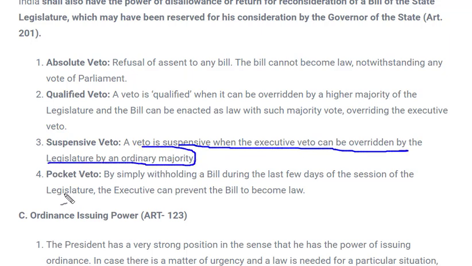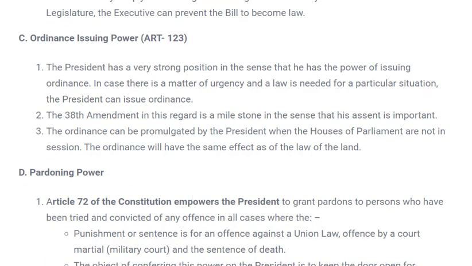Next is pocket veto. Pocket veto means keeping the bill for a small period of time. For example, as I said, the president has power to hold the bill with him and ask them to make some changes, or sometimes he can hold the bill and doesn't inform parliament after how much time he will give assent to the bill. But here in pocket veto, he has to give his assent after a certain number of days, or he has to say that after this much time I will give my assent.